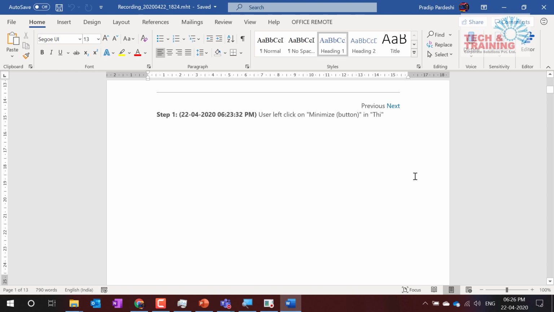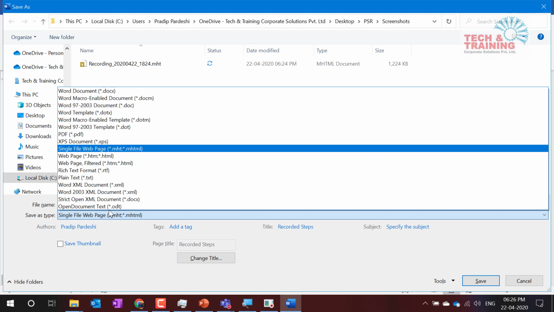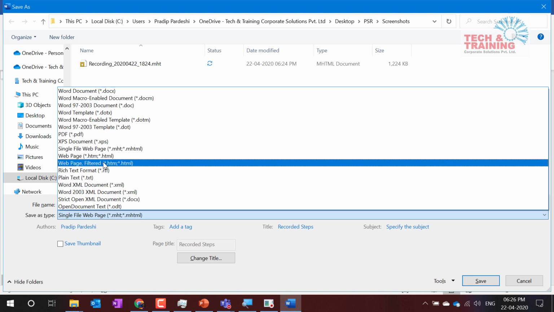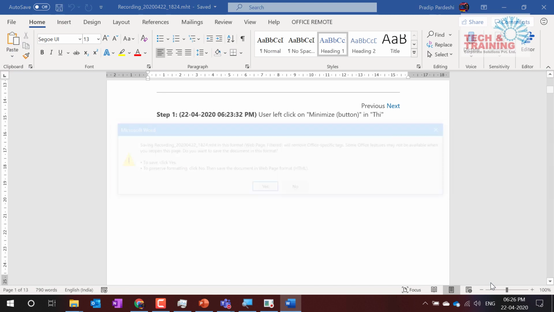And now I go to save as. I press F12 to go to save as, and here it says single file web page. I change it to web page filtered. Now I've opened the Word document, whatever the HTML file was, and I go to web page filtered and save.